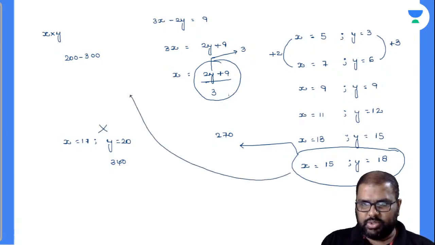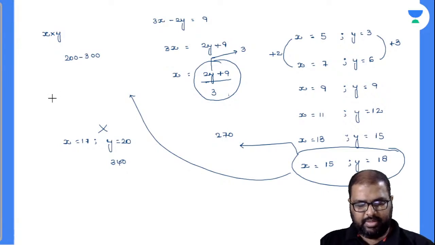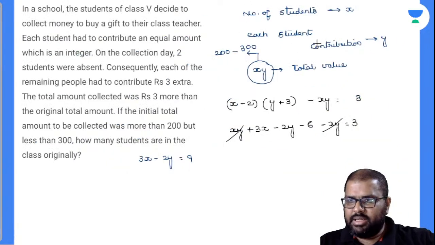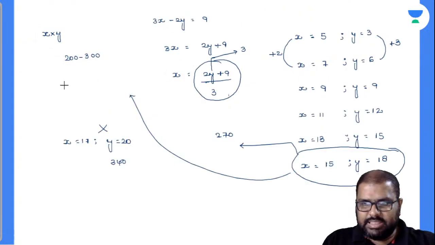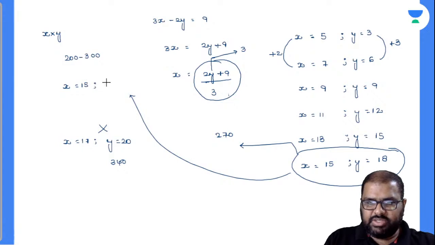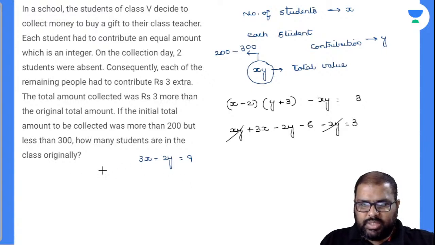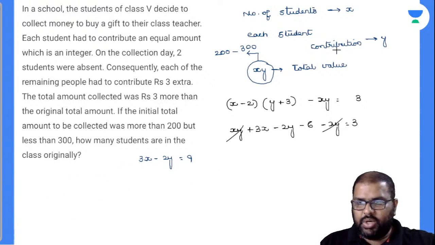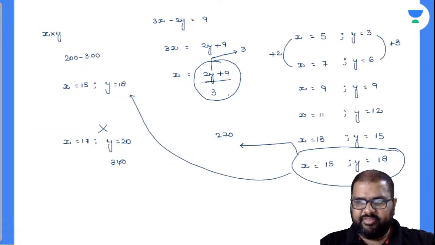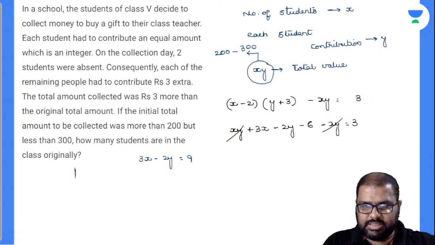This will work out. So your x, so how many number of students are there? I hope so you got my value there. Now see, x is nothing but number of students. X is equal to 15. Contribution of each and every student is 18. What is the question asked? How many students are there in the class originally? Originally, how many are there? 15 students are there, and this is your answer. Hope you got this.